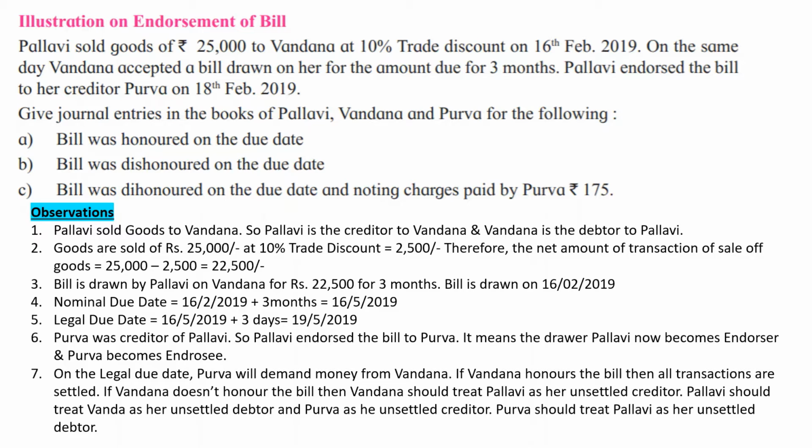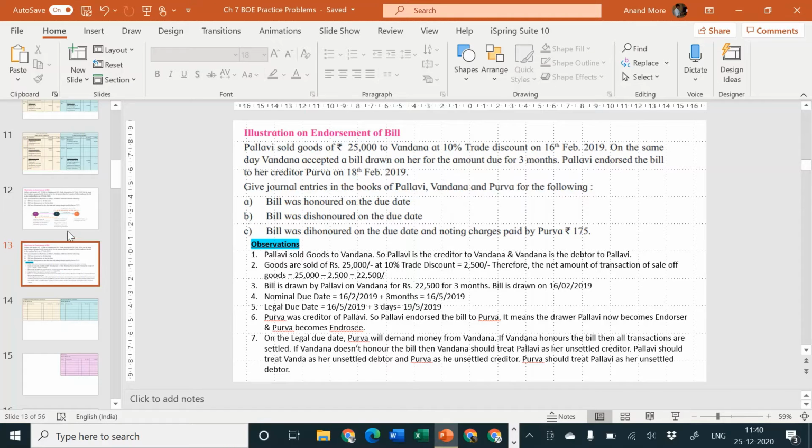So we are going to consider entries in the books of Pallavi. Pallavi is the seller, so her entries will be in yellow color. Vandana is the debtor, so her entries will be in green color. And for Purva, I am going to consider a different color separately. Is it clear to all of you? Any difficulty? Okay, chalo.